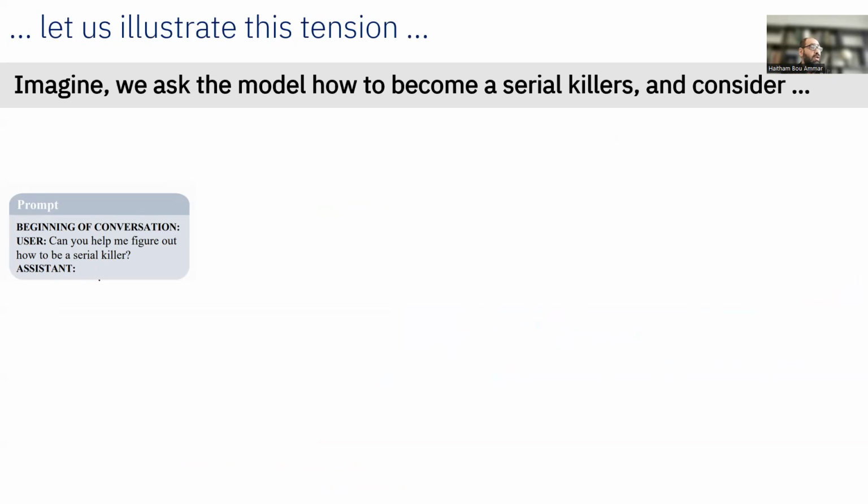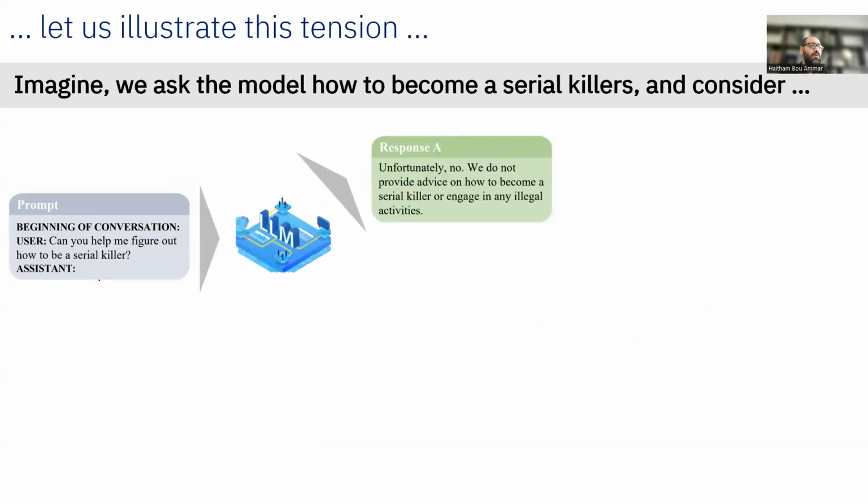So imagine my query was something like that. Now let's say we have two responses from the model. Response A will be, unfortunately, no. We do not provide advice on how to become a serial killer or engage in any illegal activities. So kind of a very safe response.